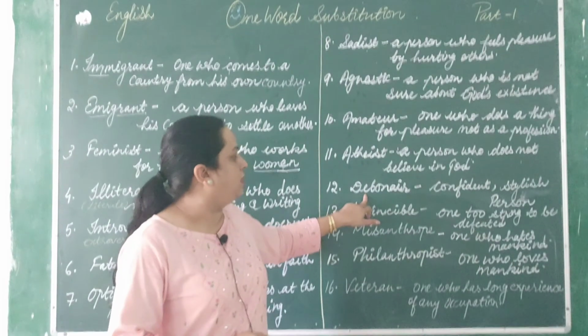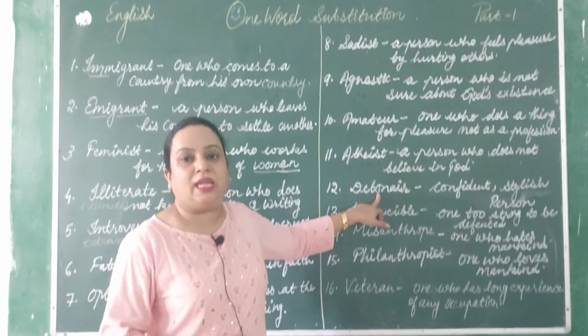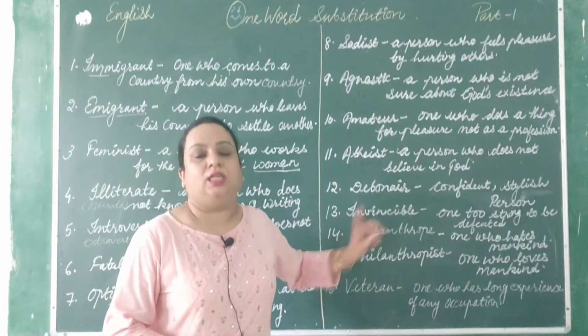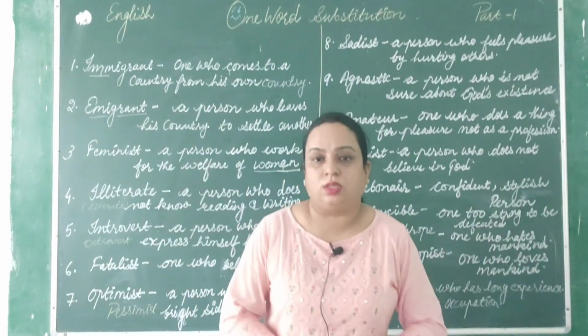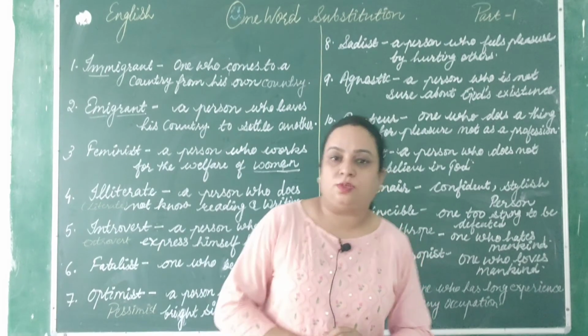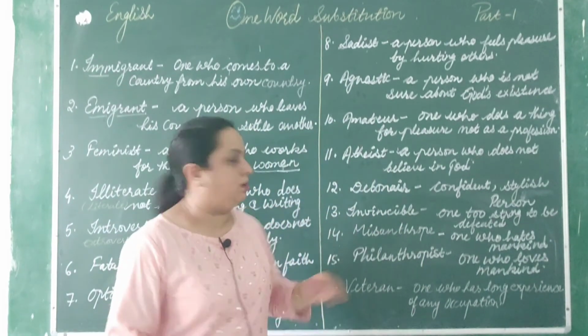Next is very interesting word, debonair. It is debonair. D-E-B-O-N-A-I-R. Debonair is a confident and stylish person. A confident and a stylish person is known as debonair.